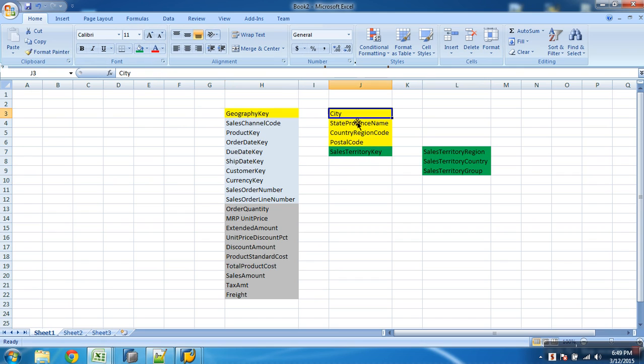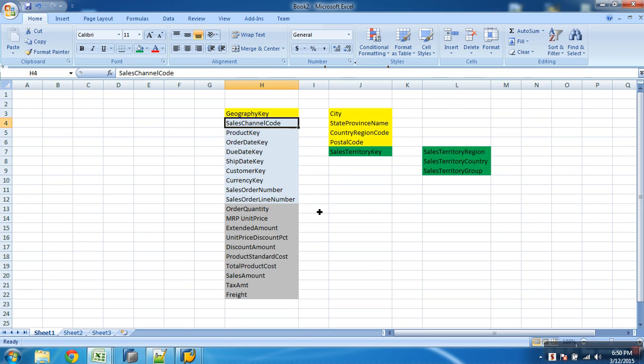Now you understand this? Geographic key is connecting to this, and sales territory key is again connecting to another set of data, which gives me more details on that. Clear? Okay. Now, it's still a code, right? It is giving you like AU or something, right? You can get this out. Okay, no problem. First we'll formulate the schema. Then while building, let's observe the file. If you really need it, let's take it. Otherwise, while loading, I'll not take it.